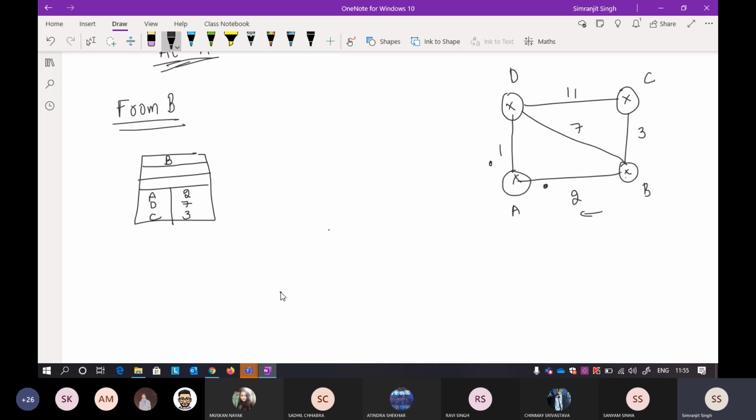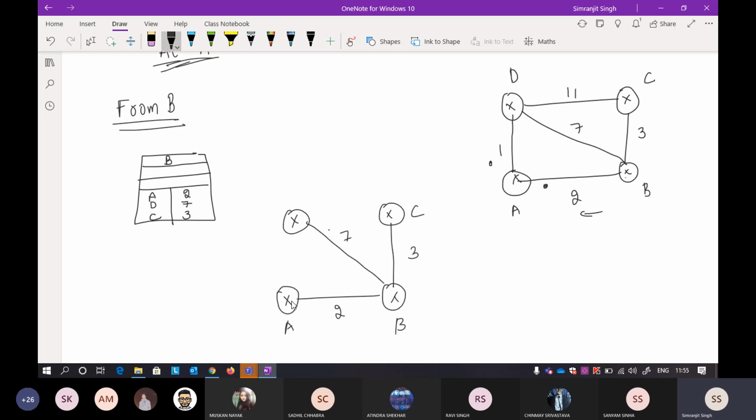Now when you are standing at A, you will come to know that the distance between A and B is 2. And the distance between B and D, which is very important, is 7. That is also known by A. The distance between B and C is also known by A, by following this step.